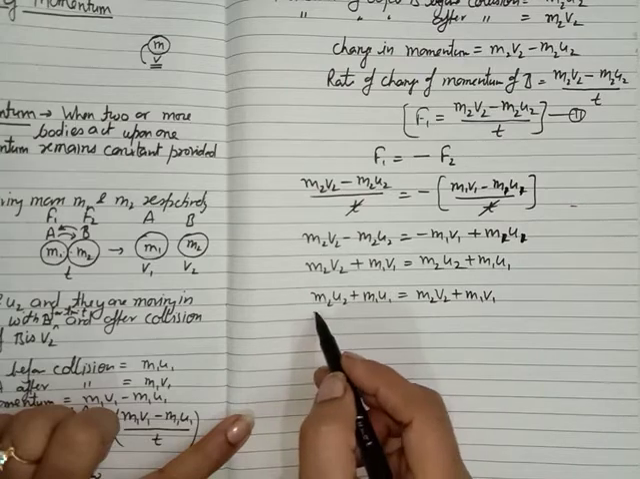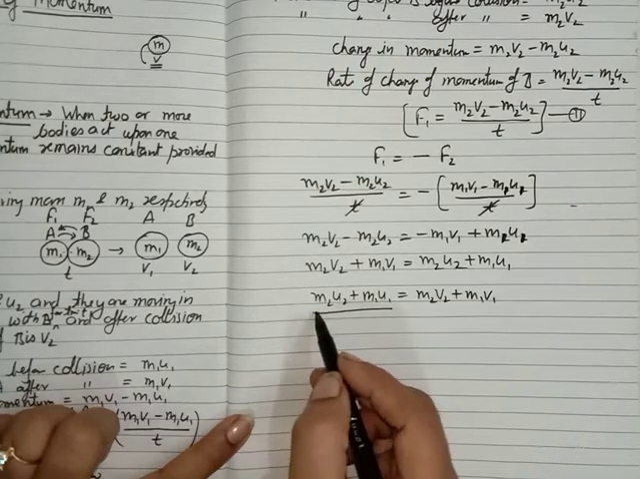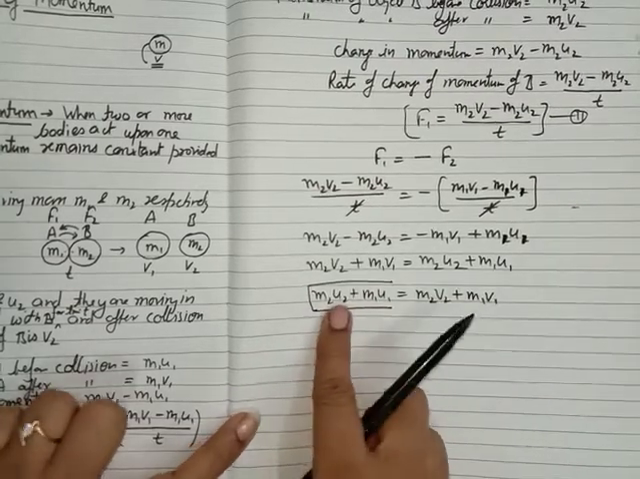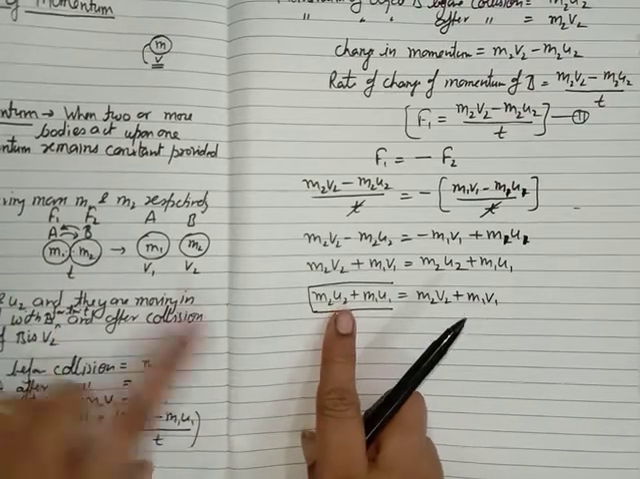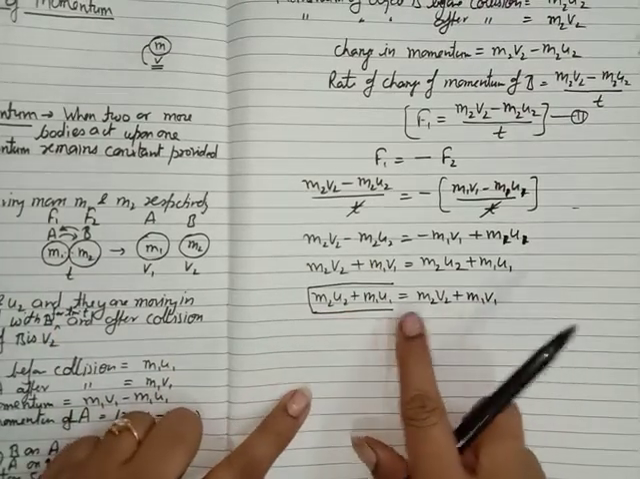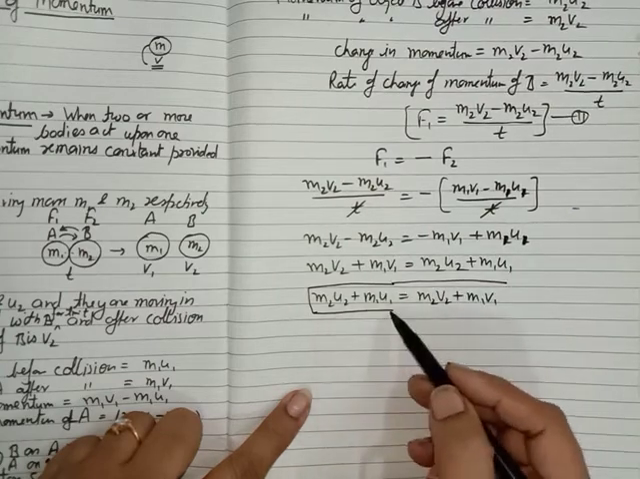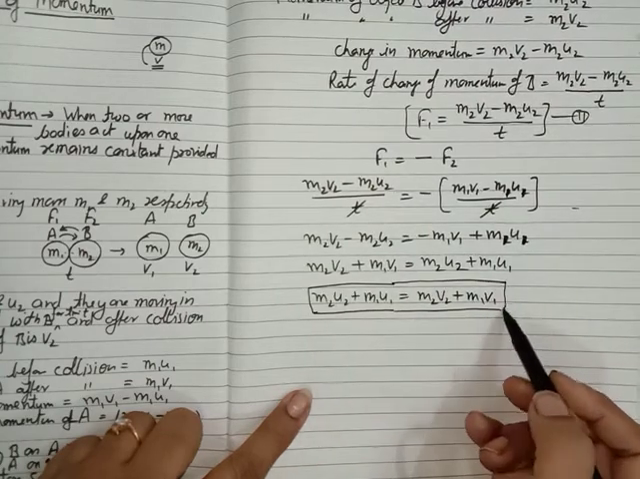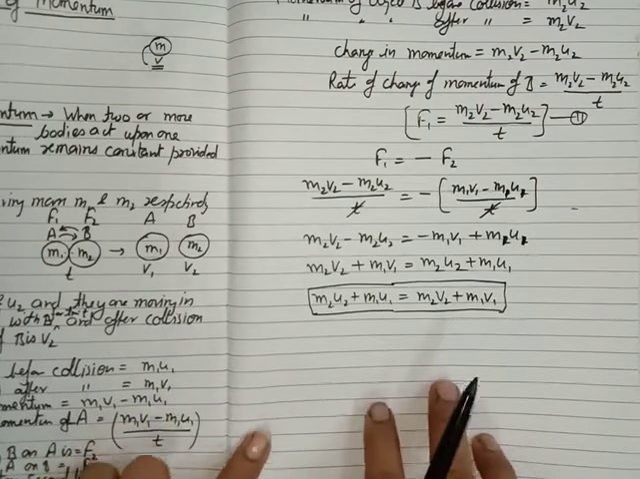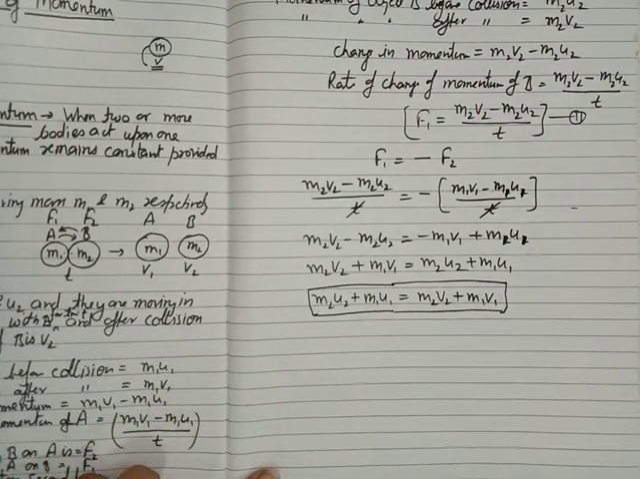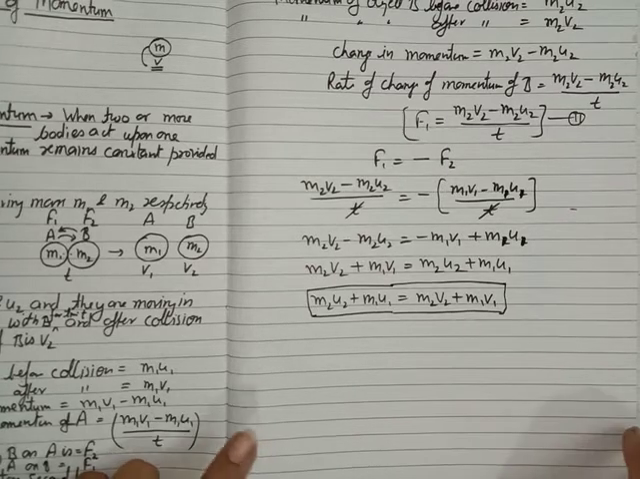It means the momentum before the collision of both the objects A and B is this, and this is the momentum of both the objects after the collision. It means the momentum before the collision is equal to the momentum after the collision. And this is all about the conservation of momentum. This is called the conservation of momentum. It means momentum does not change, it remains conserved.